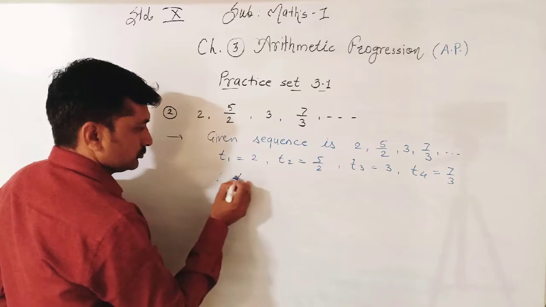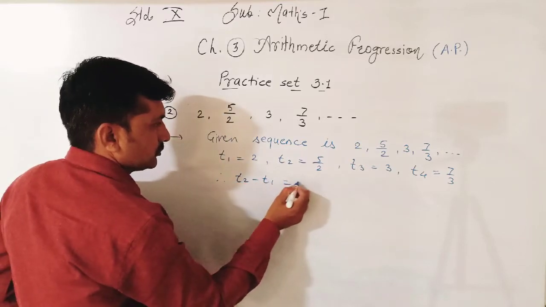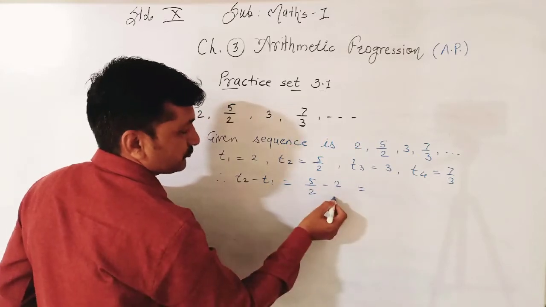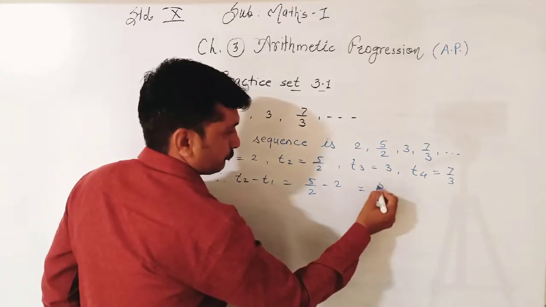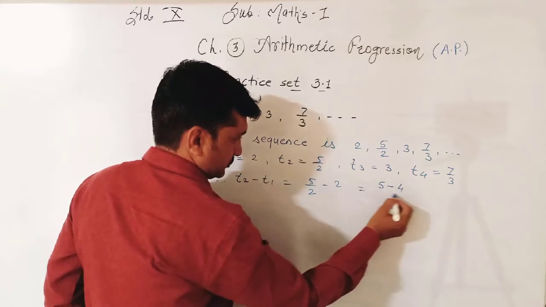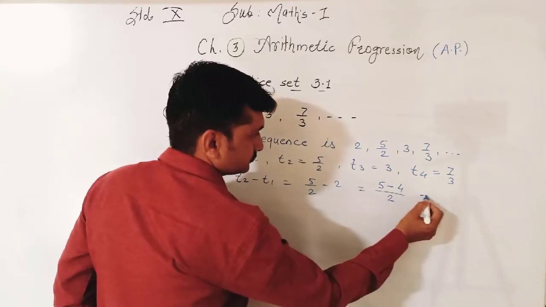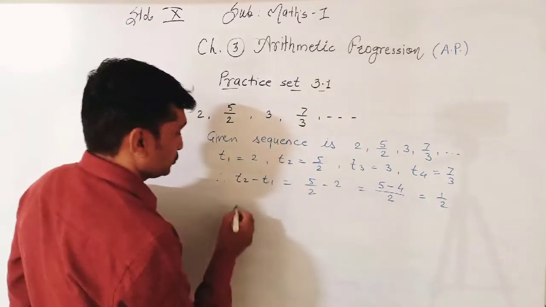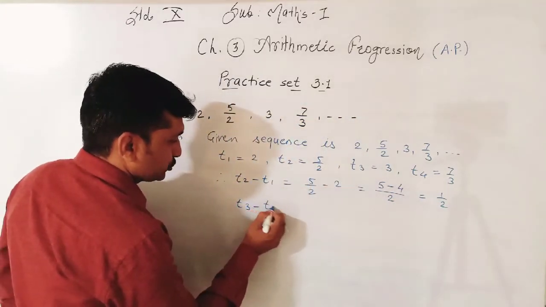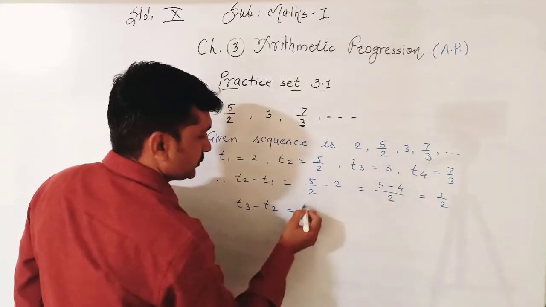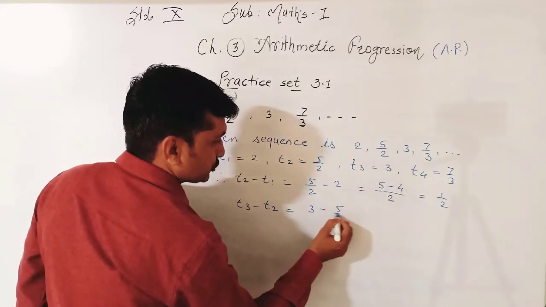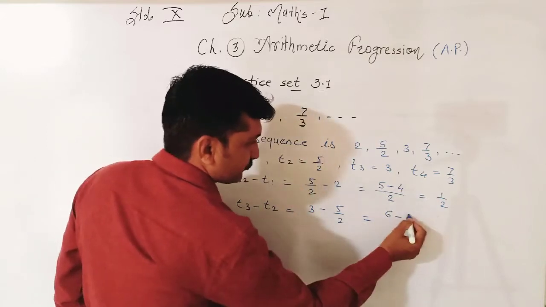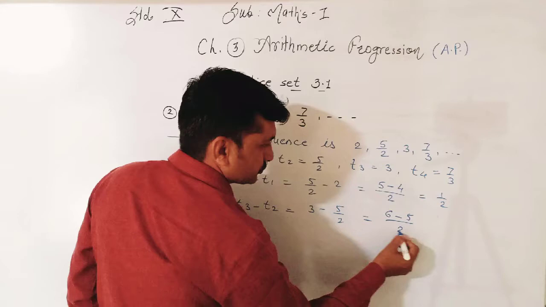T2 minus T1: 5 upon 2 minus 2. Now here cross multiplication: 5 ones are 5, minus 2 twos are 4, upon 2, that is 1 upon 2. First difference is 1 upon 2. T3 minus T2: T3 is 3, 3 minus 5 upon 2 is equal to 3 twos are 6, 6 minus 5 ones are 5, upon 2 ones are 2.